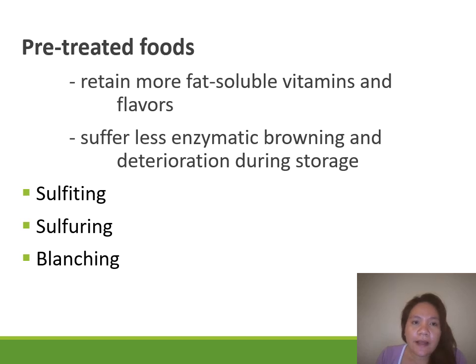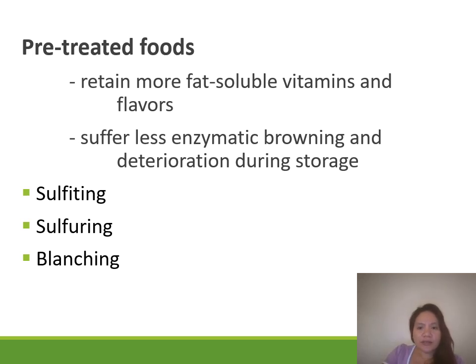It is also an important process because it provides lesser enzymatic browning as well as reduced deterioration of your fruits and vegetables during storage.